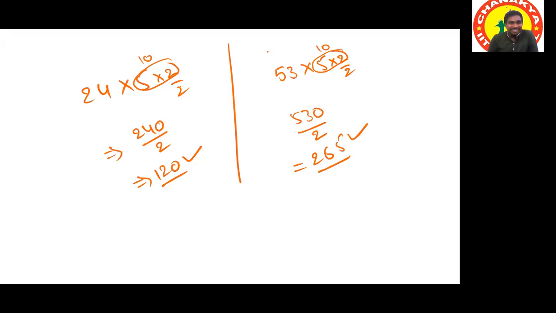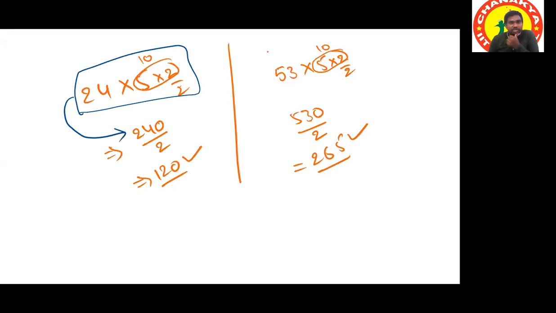Let all the people understand first. Sir, can I explain him? Instead of doing all this process, now we know what we want to do. So instead of that, we can just add a 0 and then divide by 2. Yes, that is what we are doing. This is for understanding only. Later we'll do that thing only.